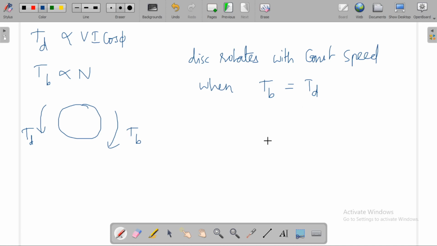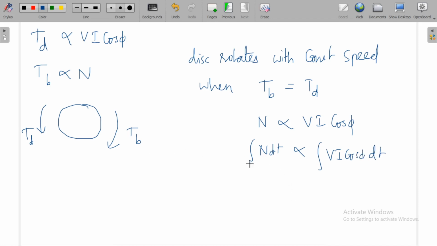Then the speed of the disc is directly proportional to VI cos phi, that is, to the power consumed by the load. Let me integrate the speed with respect to time, and the power with respect to time.